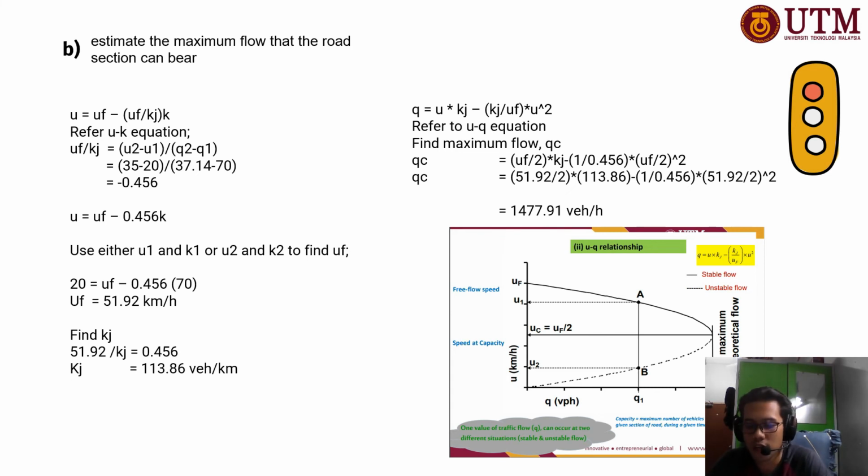In order to find UF over KJ, we can use the previous relation provided, where U2 minus U1 over Q2 minus Q1.